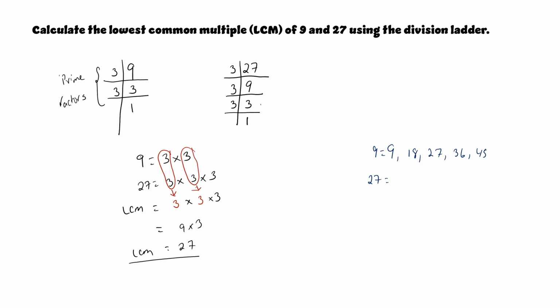So even if I start listing my multiples for 27, right away the first multiple is 27. And you can see that in 9, I have 27, and then my first multiple of 27 is also 27, which means that even if I was to use the listing method, the lowest common multiple that I met for these two numbers is still 27.